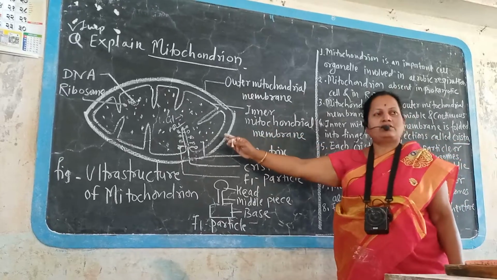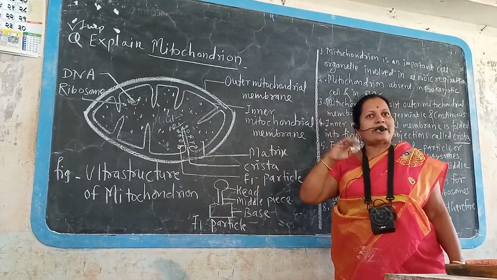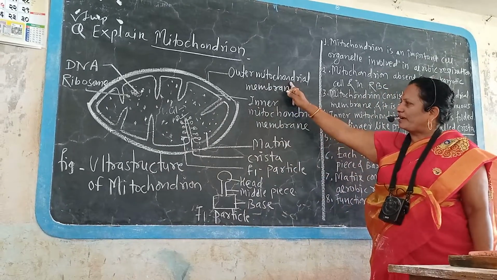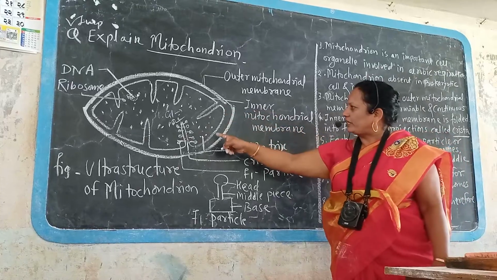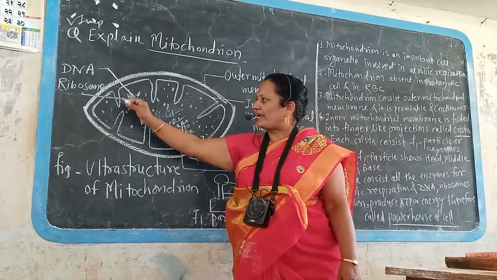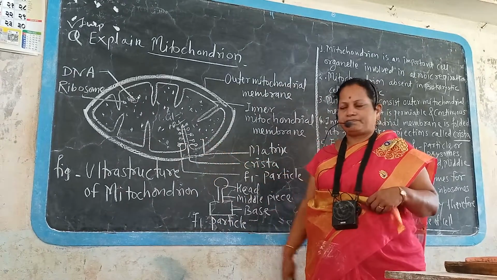aerobic respiration. Aerobic means what? With the help of O2. Anaerobic means what? In the absence of O2. A single mitochondrion consists of an outer mitochondrial membrane and an inner mitochondrial membrane. Matrix is there. The matrix consists of DNA, ribosomes and all the enzymes required for aerobic respiration.